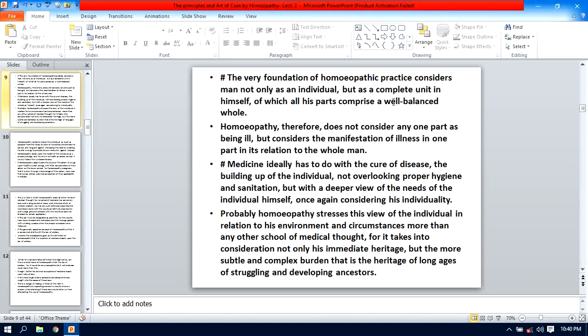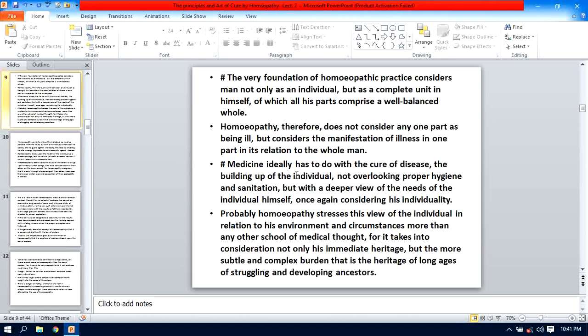You should be very well acquainted with the holistic concept of medicine. Patient as a person, patient as a whole, not only one organ or one part or one system is ill or diseased, while the whole person is affected or influenced by the dynamic disease force or the morbific force, and therefore the illness does not strictly remain localized in one part, while the whole human being is affected.